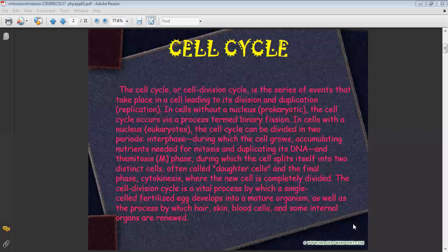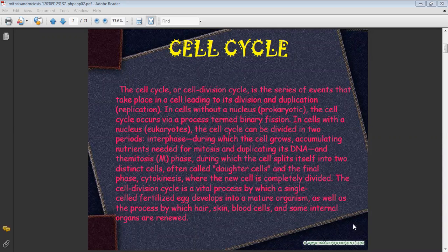This is Dr. Lily Trivedi, and today I am going to give a lecture on cell division, that is mitosis and meiosis. Now, for cell division, we have the cell cycle. The cell cycle is the series of events that take place in a cell leading to its division, that is replication. In prokaryotic cells, it occurs by binary fission, whereas in eukaryotes it is divided between two